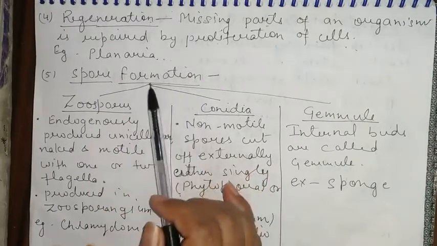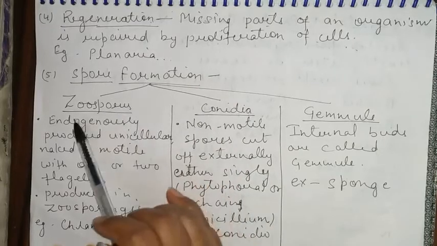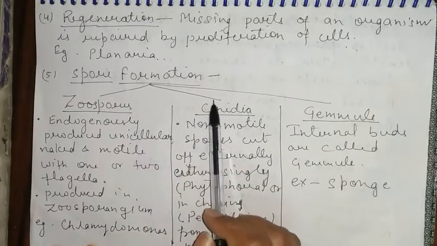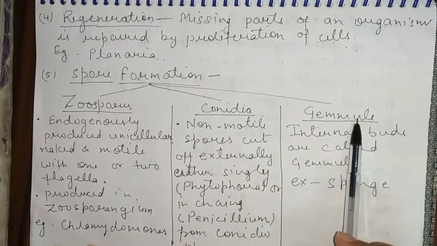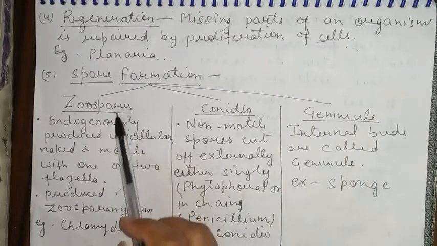Spore formation is of three types: zoospores, conidia, and gemmules. First one is zoospore.